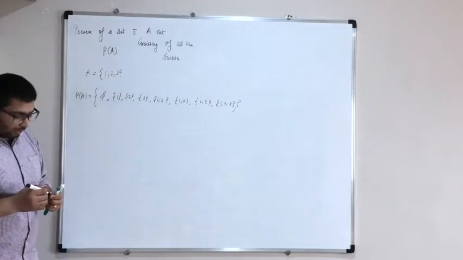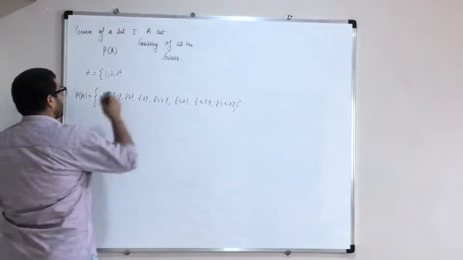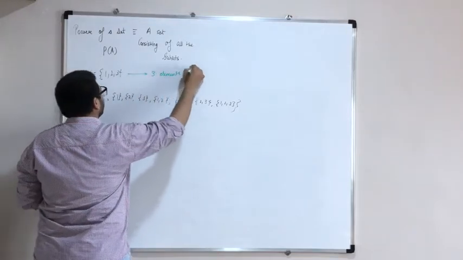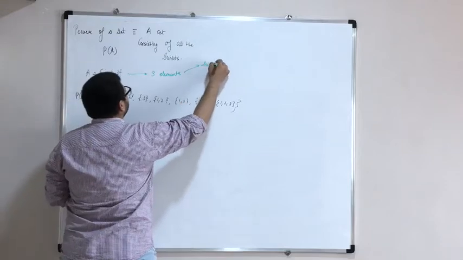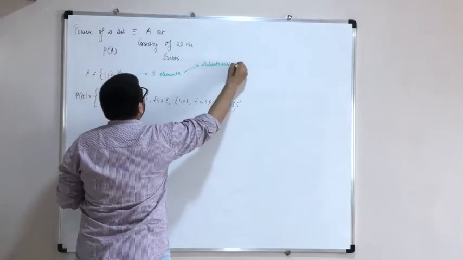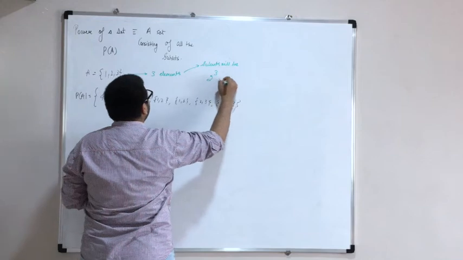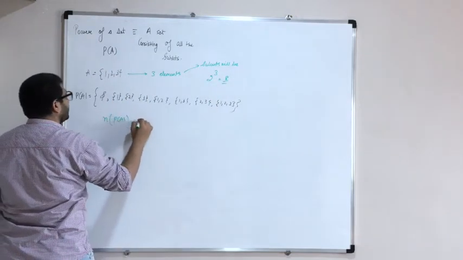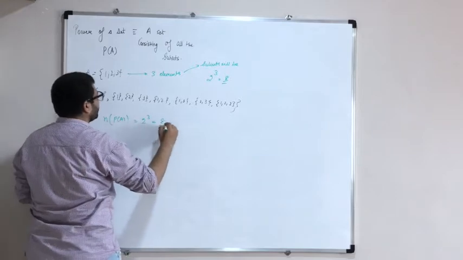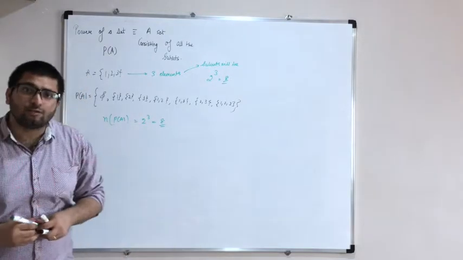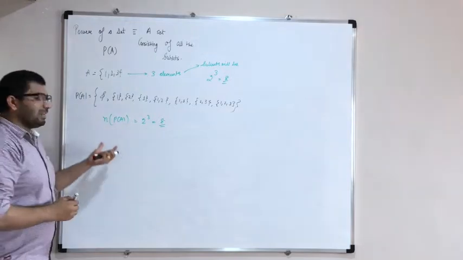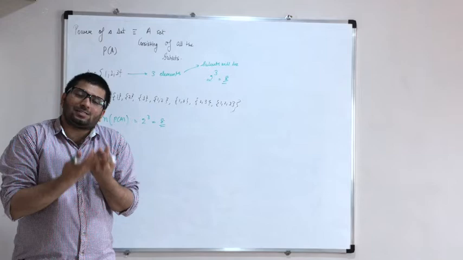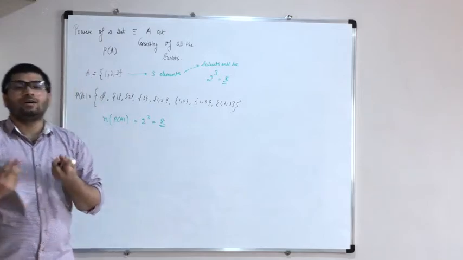Correct? So let's say A has 3 elements. How many subsets will it have? Subsets will be 2 raised to power of 3, that will be 8. So the number of elements in the power set of A will be 2 raised to power of 3, that is 8. Correct? So what does it mean? The number of elements in a power set is nothing but the total number of subsets, because subsets are taken as elements by the power set.